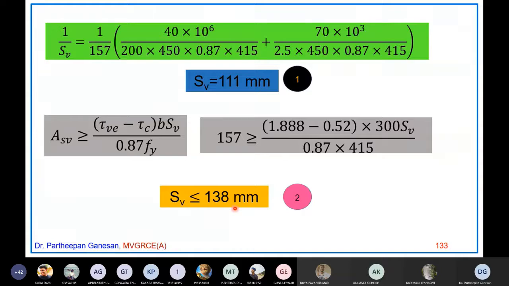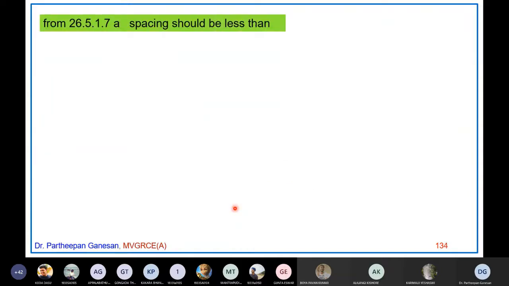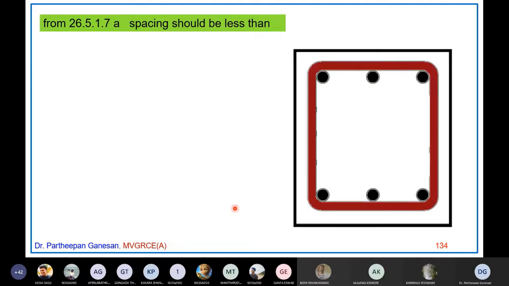Now the third spacing is coming from 26.5.1.7. The spacing should be less than. So here there are x1, y1. So I am going to say what is x1, what is y1. X1 is nothing but the center to center distance of the stirrups. Center to center distance of the stirrups in the width direction is called x1. Remember, B1 is center to center of the main steel bars. That is B1. X1 is center to center distance between the stirrups in the width direction.